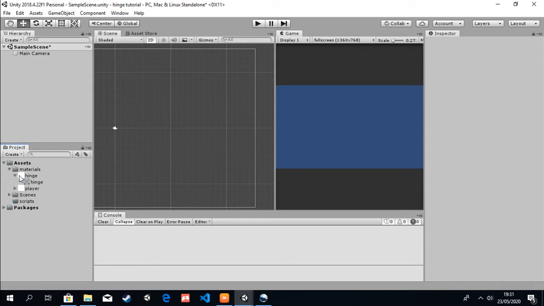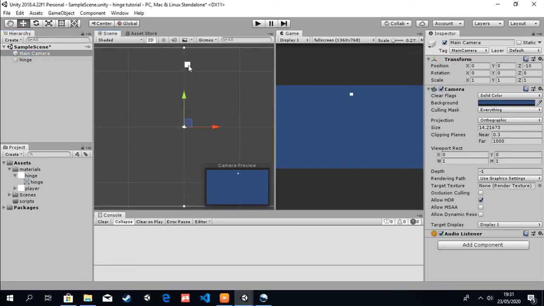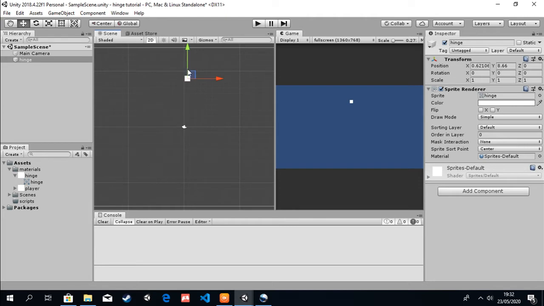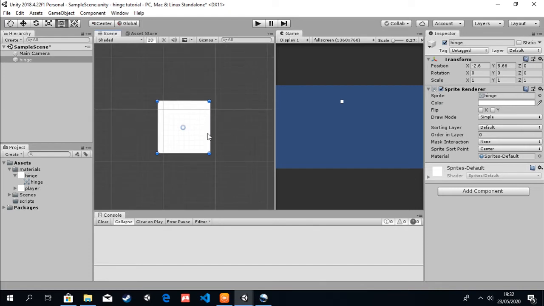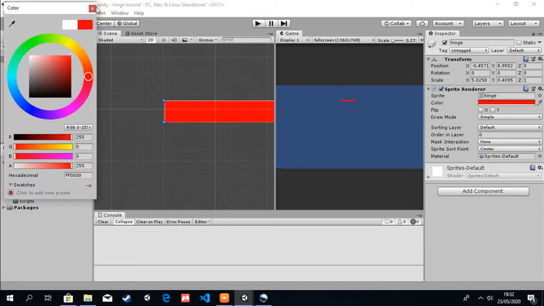Okay, so I'm going to drag my hinge into my scene, a simple scene. I've got a big camera there, so I'll just put my hinge somewhere here. Zoom in a little bit, and make it red. Yeah, that's good.